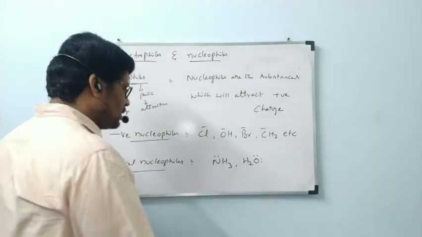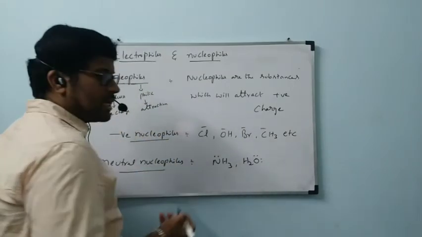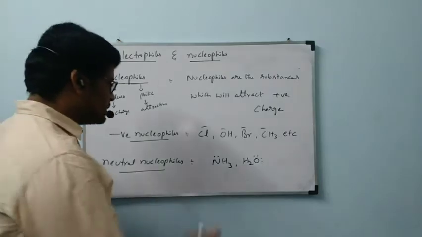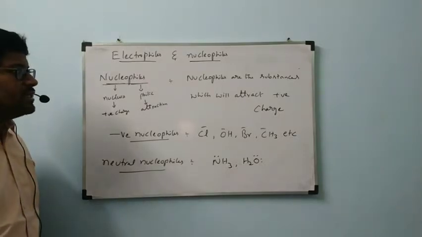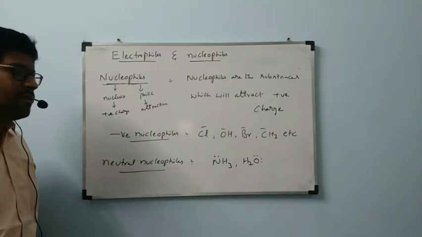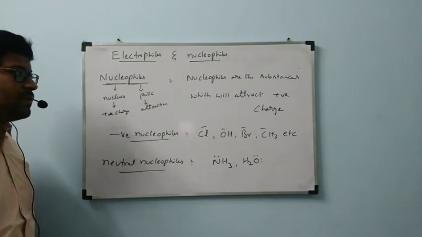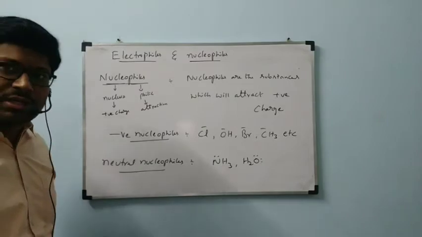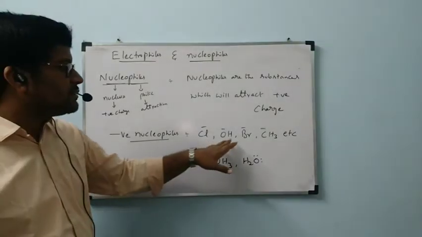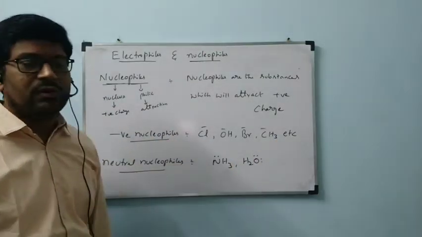Positive charges are at the nucleus. These are examples for neutral nucleophiles. Note down. Now, what is meant by a nucleophile? Nucleophiles are the substances which will attract positive charge. Those are Cl minus, OH minus, Br minus, CH3 minus, etc. Neutral nucleophiles: NH3, H2O.